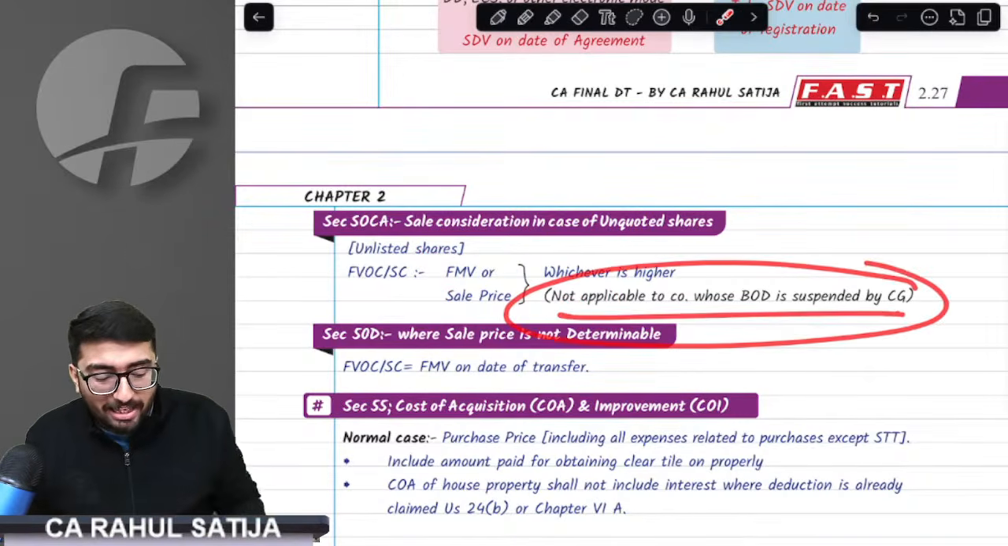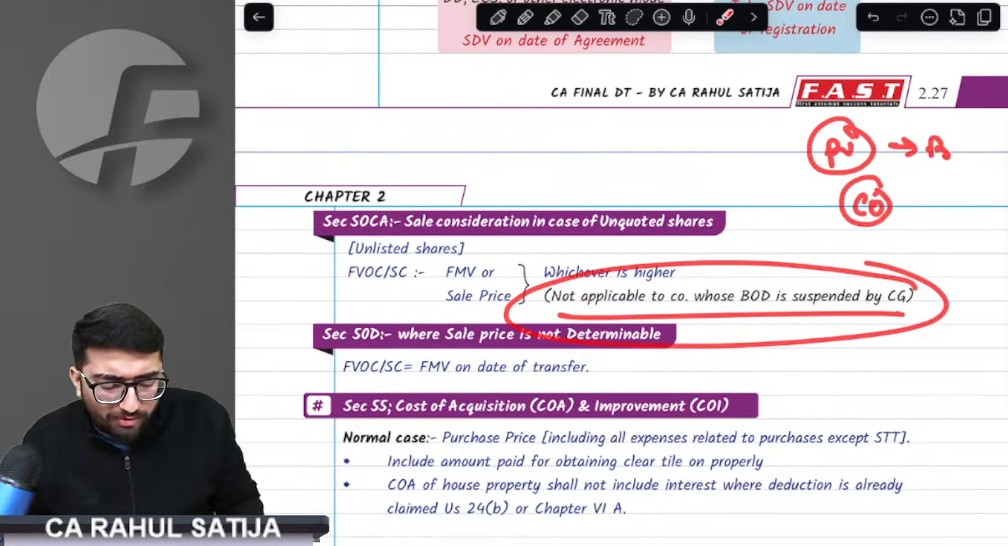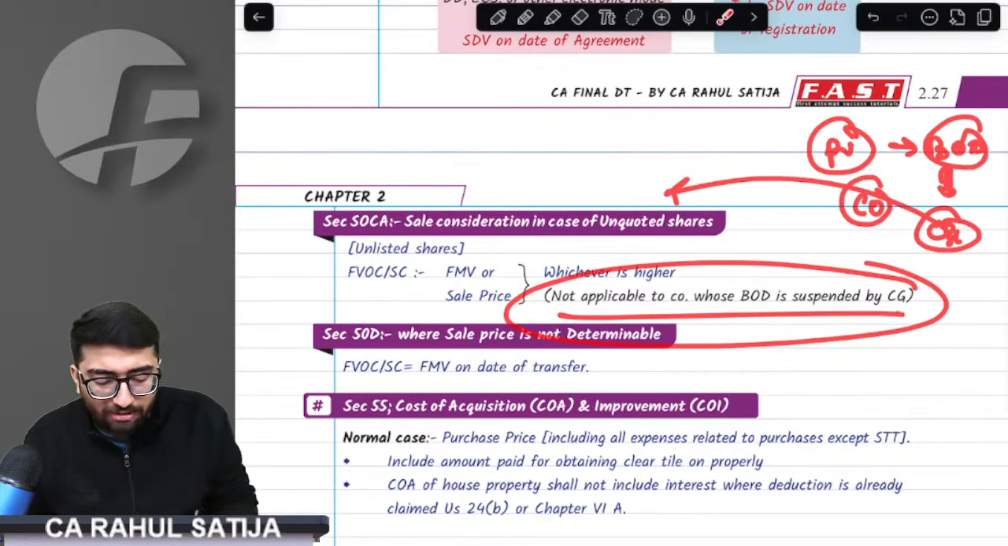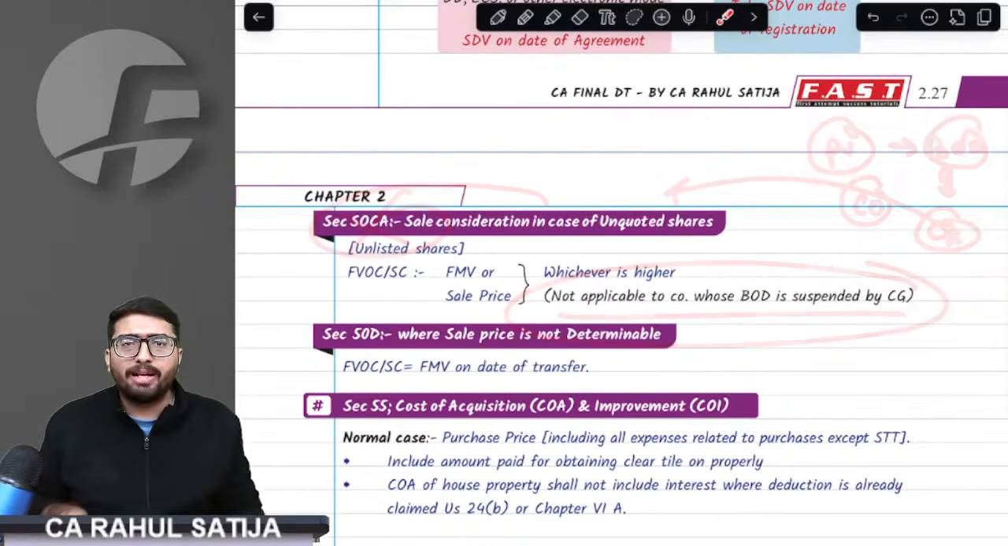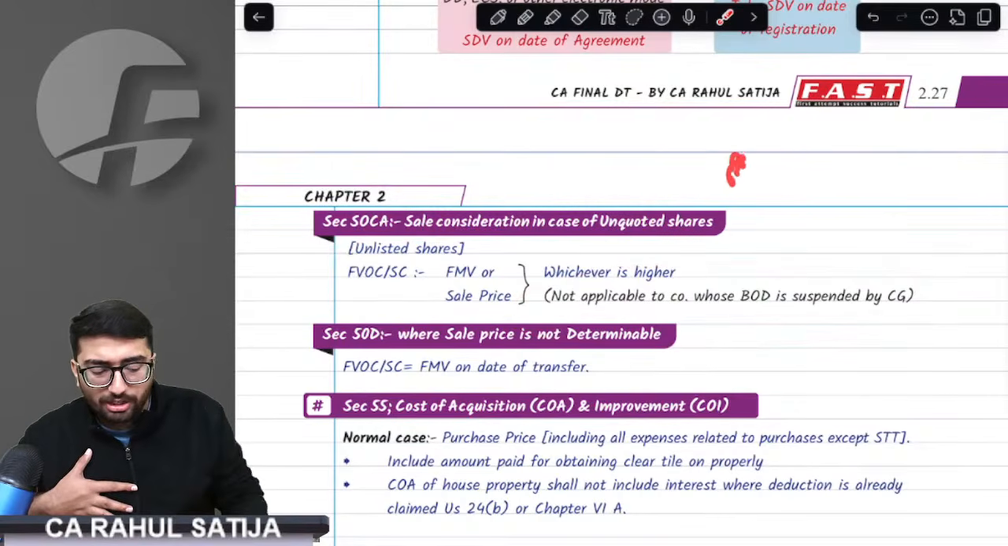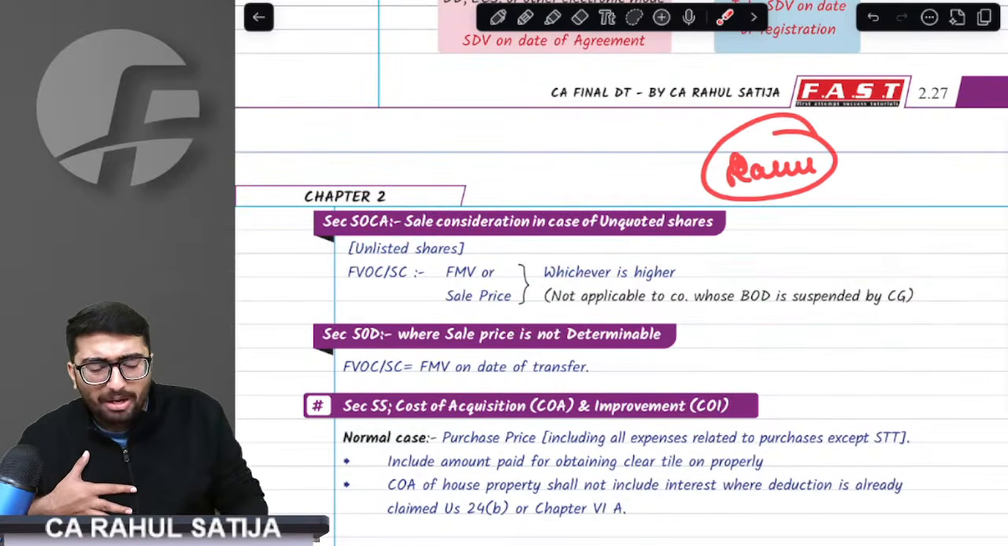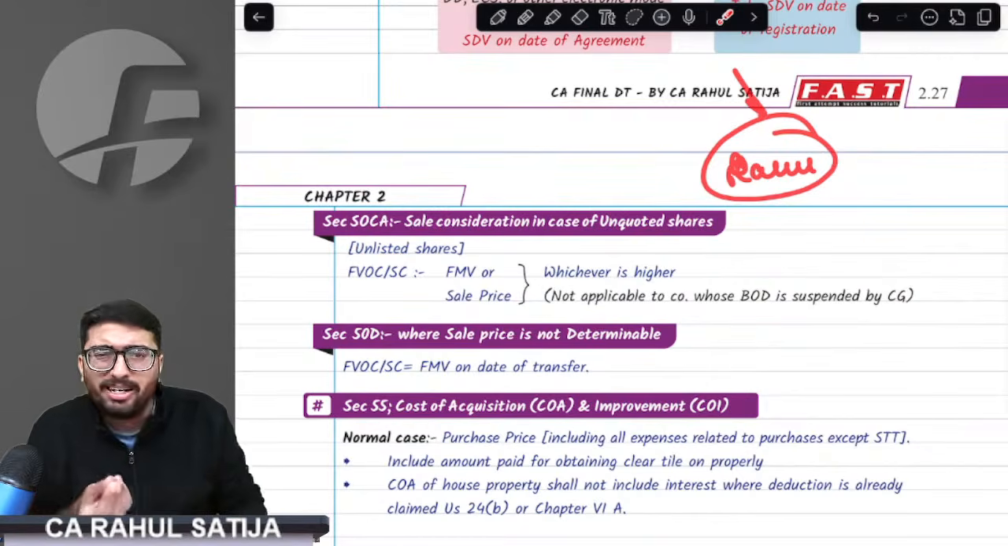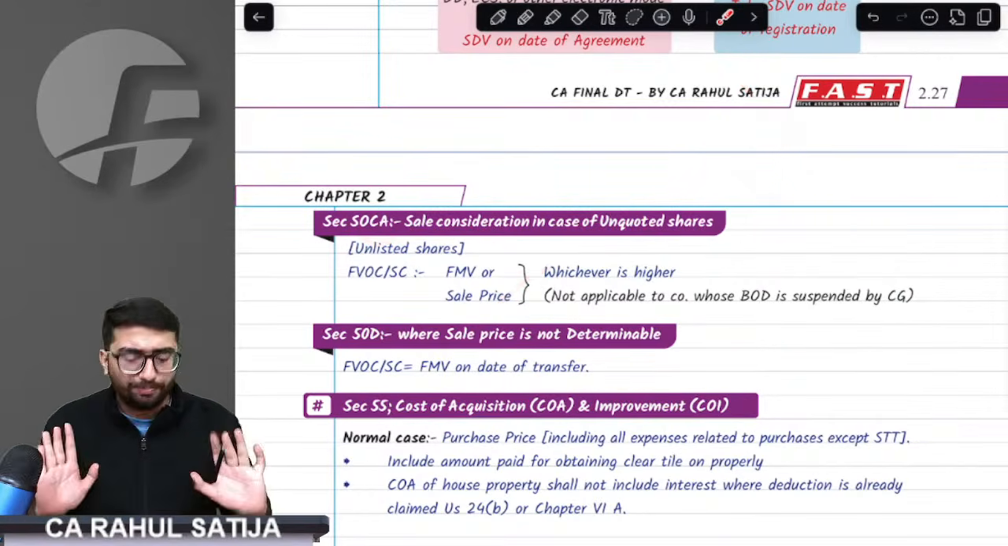Sir, the provision says if any private company's board of directors has been suspended by the central government, and such company's shares are sold, then section 50CA shall not apply. That means if I am selling the shares of Rahul Private Limited and its board of directors has been suspended, then the full value of consideration shall be the actual sales price, not the higher of.